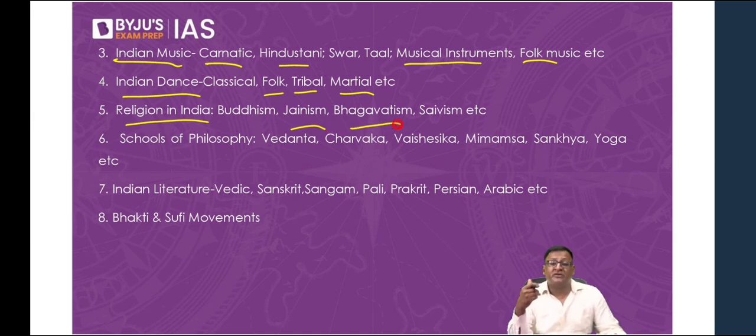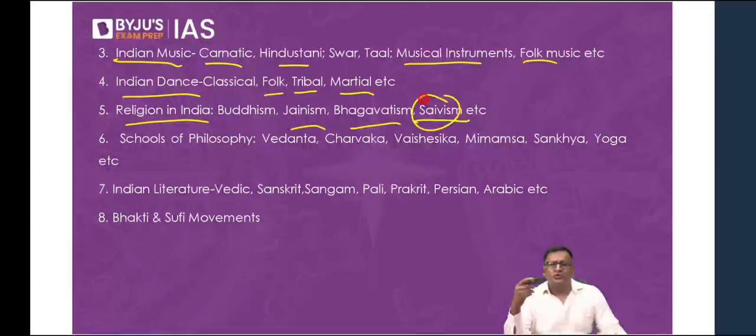Similarly, Bhagavatism, the worship of Krishna. What was the reason for the birth, or rather the revival, of Bhagavatism, and how later Bhagavatism was absorbed completely by Vaishnavism and Krishna became an avatar of Vishnu? So we'll talk about all those things. And of course, the oldest sect of India, the native faith of India, Shaivism. Pashupati Mahadeva of the Harappans became Rudra in the Vedic period and later became Shiva. So the extreme Shaiva sects, moderate Shaiva sects, the Shaiva Acharyas or philosophers. All these things I'll be discussing.